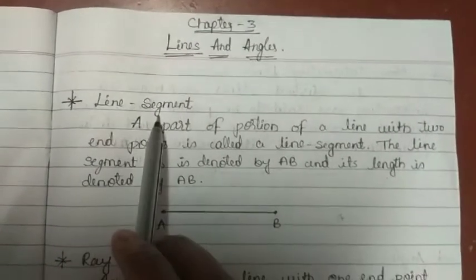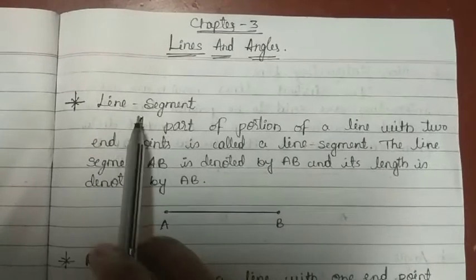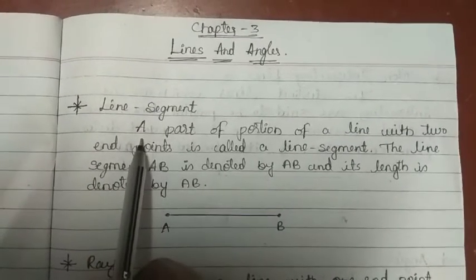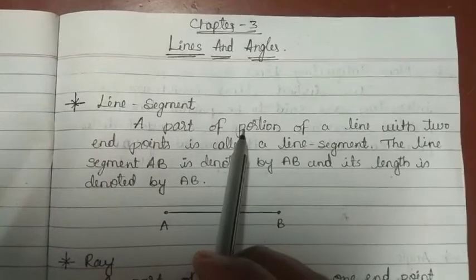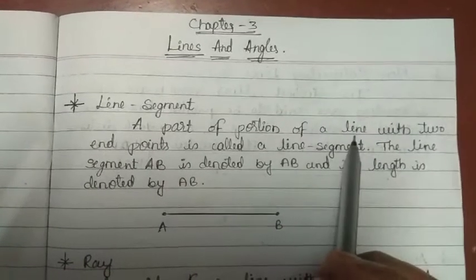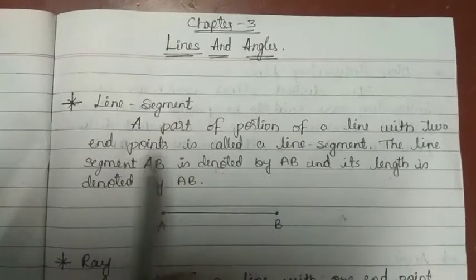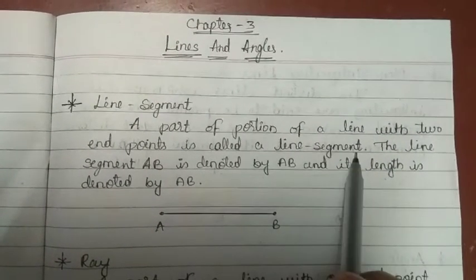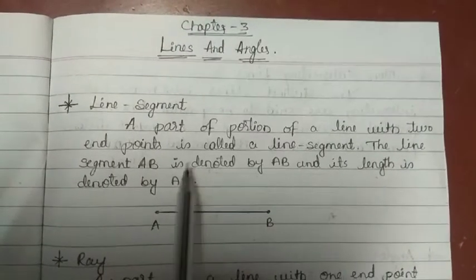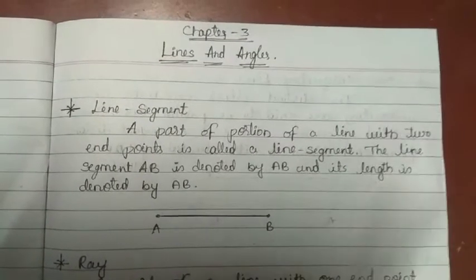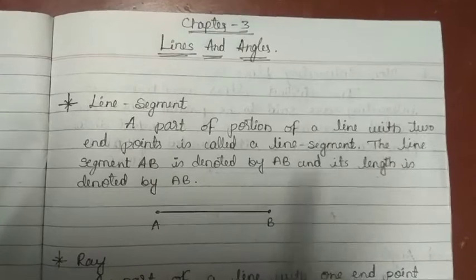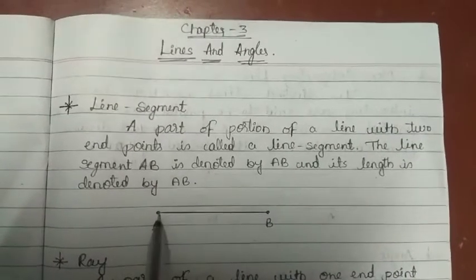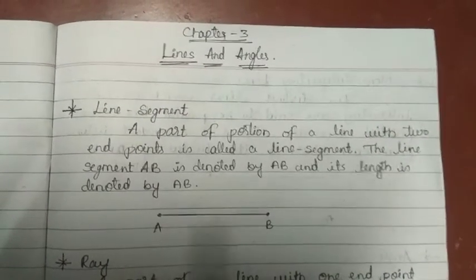First one is line segment. What do we mean by line segment? A part or portion of a line with two ends is called a line segment. It has two end points.